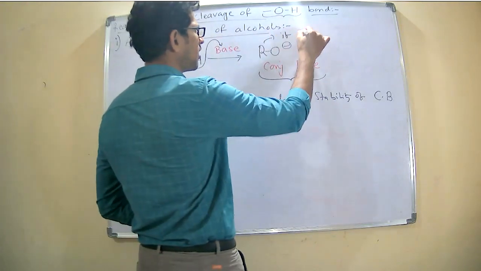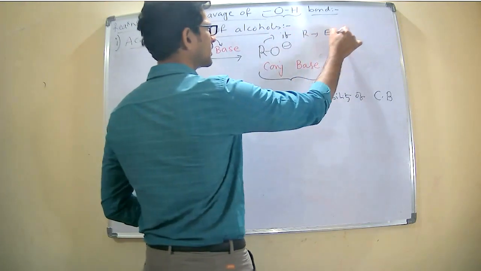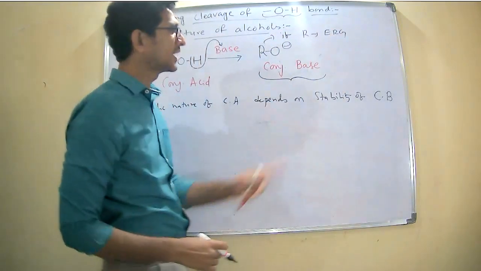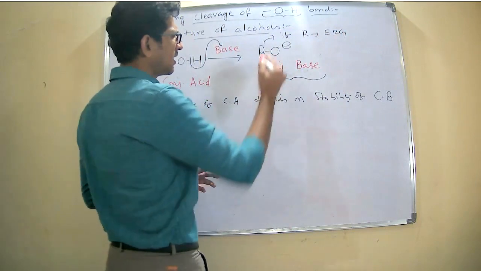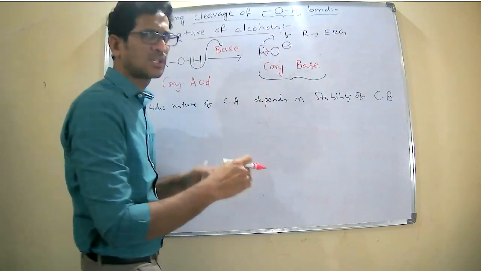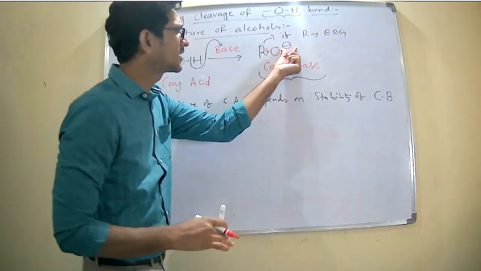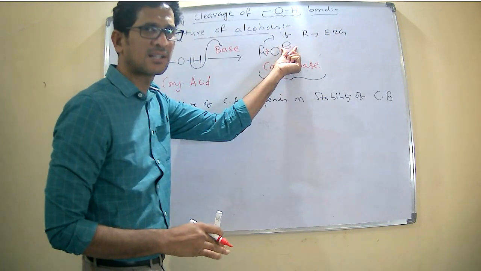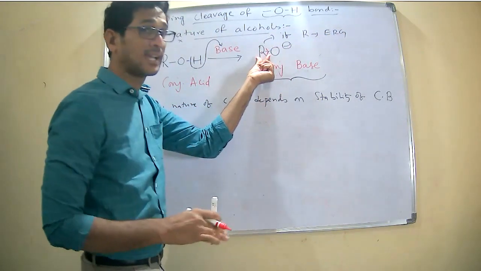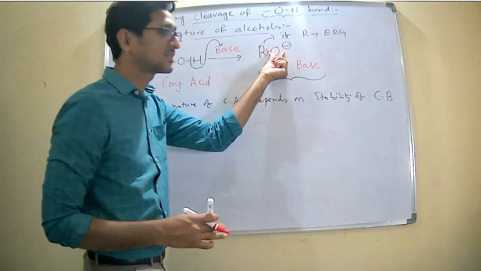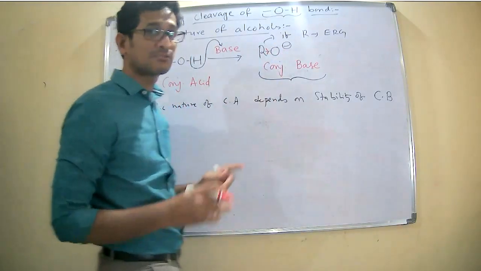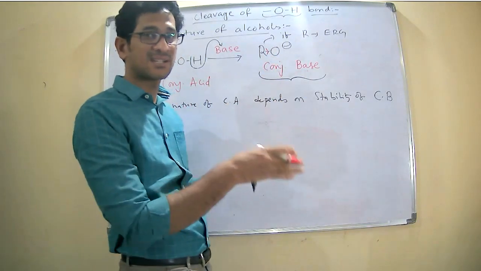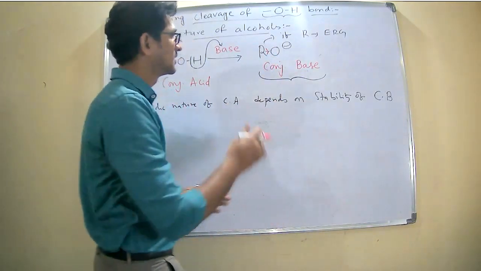Case 1, if R is an electron releasing group, then R donates electrons to the oxygen. Already electrons are present on the oxygen, so the R group providing more electrons destabilizes it. We know that charged species are less stable than neutral ones.